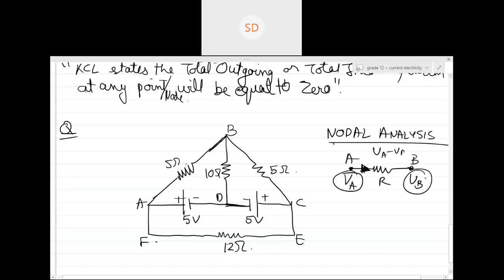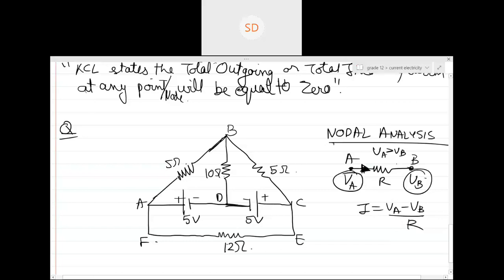Yes. So what will be the current? The current will be equal to (VA minus VB) upon R. Basically, this is how we find out the current through any resistor, any branch.